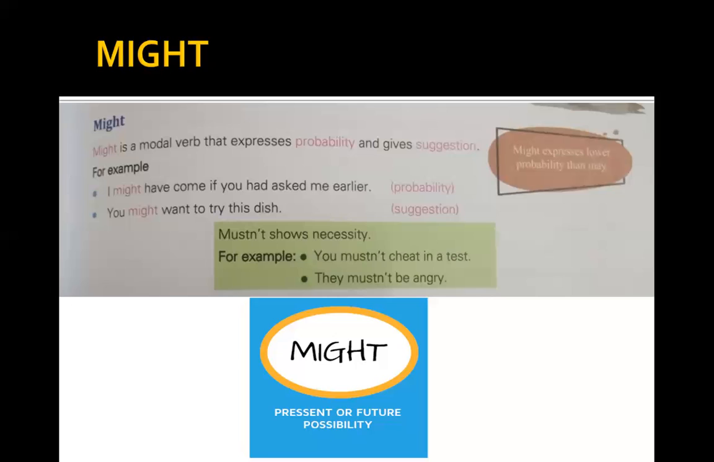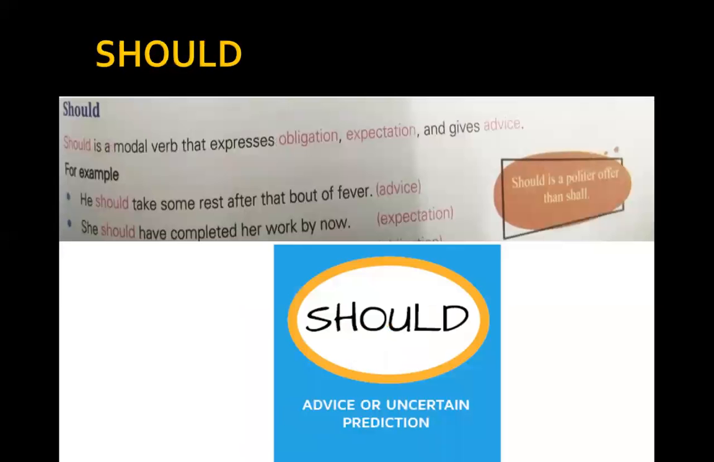You might want to try this dish. Again, a suggestion. Mustn't shows necessity. If I'm talking about mustn't, it will always show necessity. You mustn't cheat in a test. So again, it's a necessity. They mustn't be angry. Again, it's a necessity.